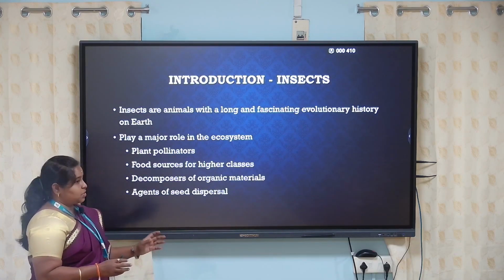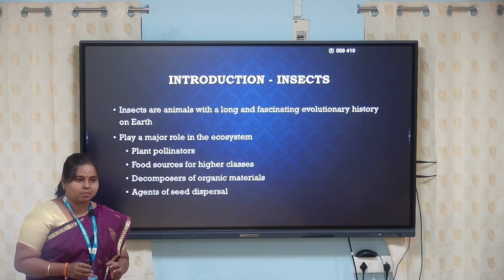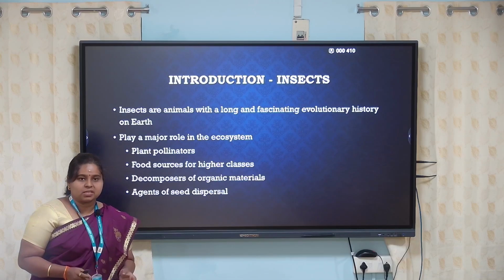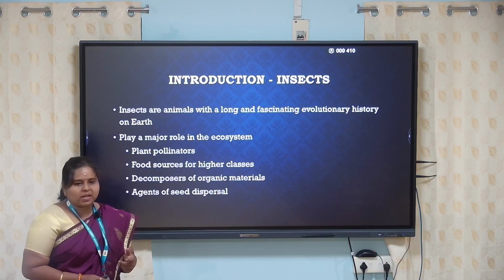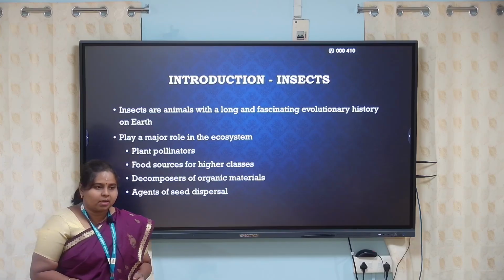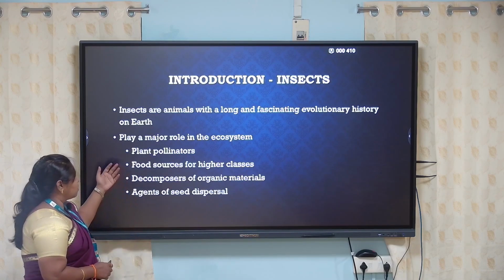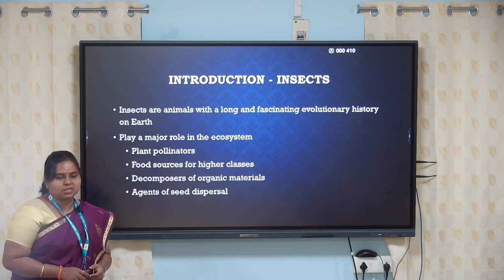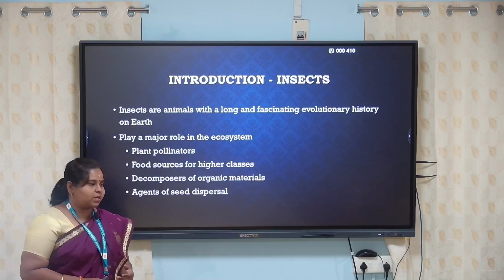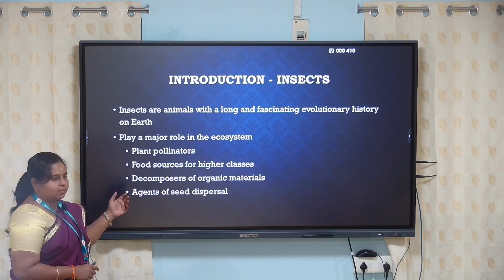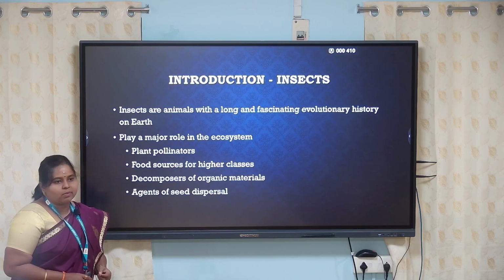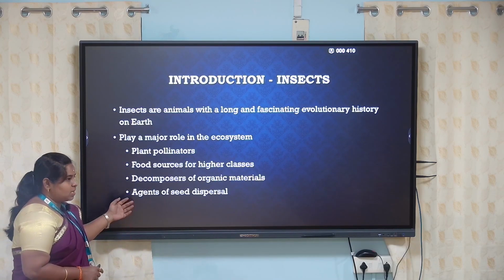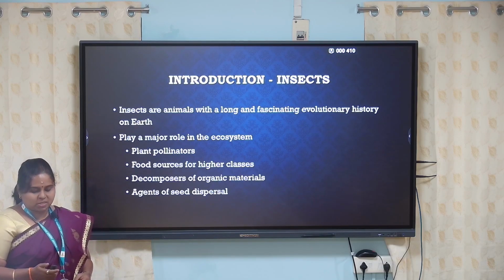The insect is a small, tiny organism, but it has a great and fascinating evolutionary history on the earth. Insects will always play a major role in this environment. They are great pollinators for plants, and they are a good protein-rich food resource for all kinds of higher orders and classes of animals. They are involved in decomposition, and finally these insects are involved in seed dispersal.